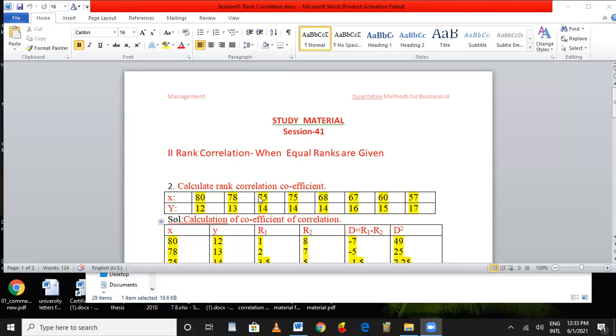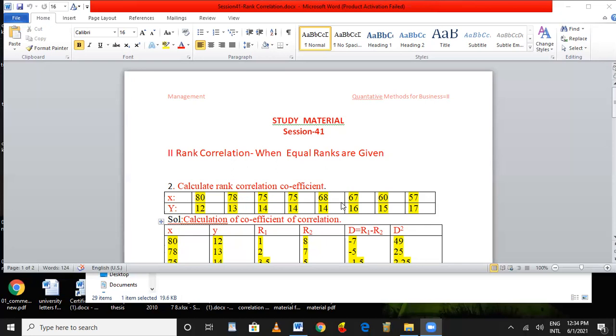In the X series, they have given two ranks equally. Then the Y judge has given the marks 12, 13, 14 three times. Equal marks are there. When equal marks have been given, how can we calculate the rank correlation? Then 16, 15, 17. So these are the marks which have been given.